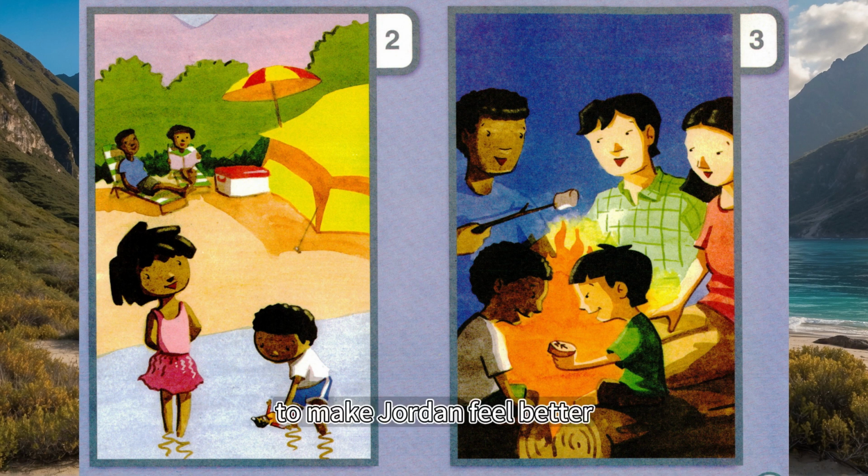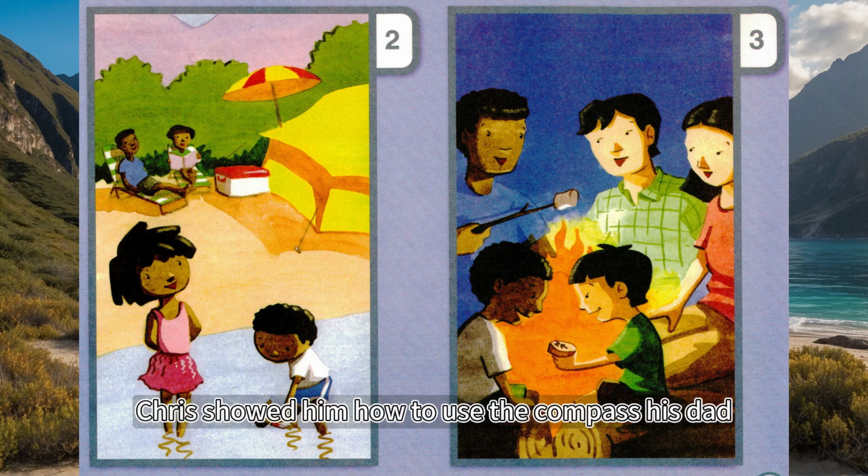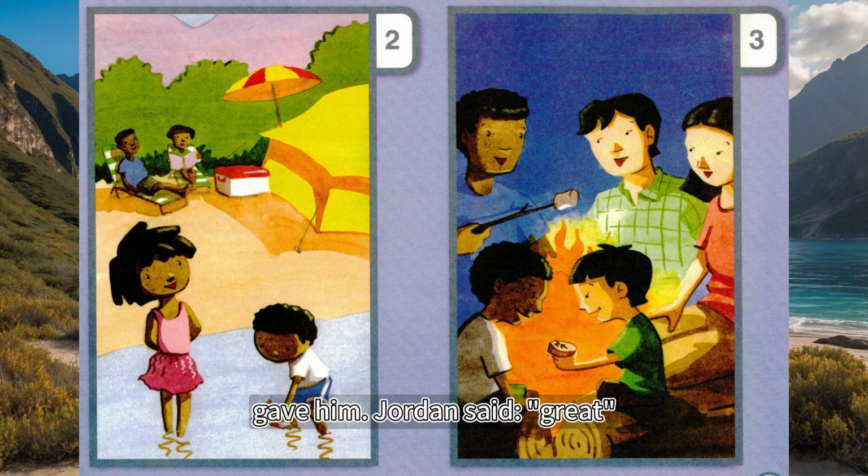To make Jordan feel better, Chris showed him how to use the compass his dad gave him. Jordan said, "Great. I can find my way around the camp, but I can't find Cy Slider."